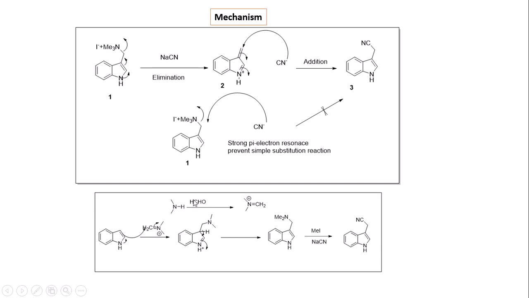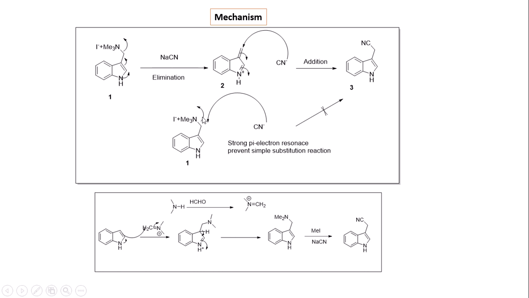dialkylamines with formaldehyde, which produces the cations, and then these cations are added by nucleophilic substitution reaction followed by aromatization to give the product. This product on methylation and treatment with sodium cyanide produces the given problem product, mainly formed by the addition-elimination reaction, but the simple substitution reaction does not take place as the strong pi electron resonance prevents simple substitution.